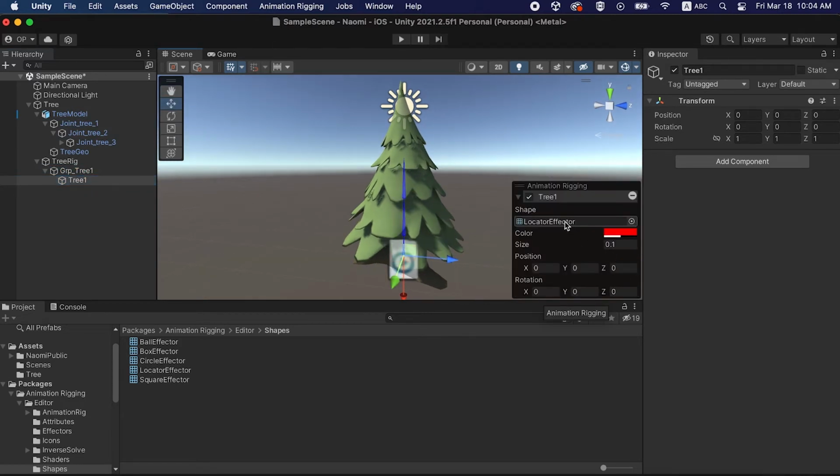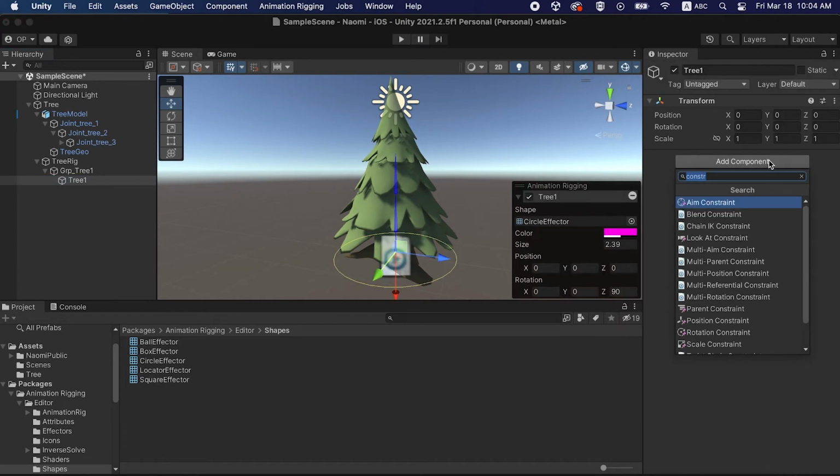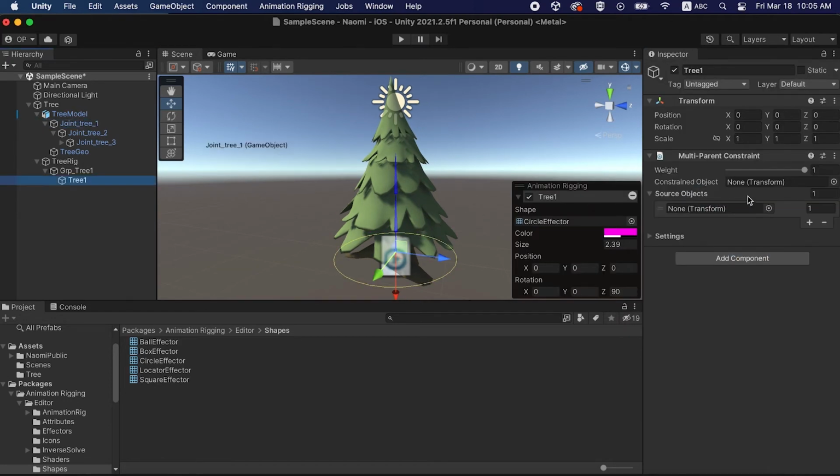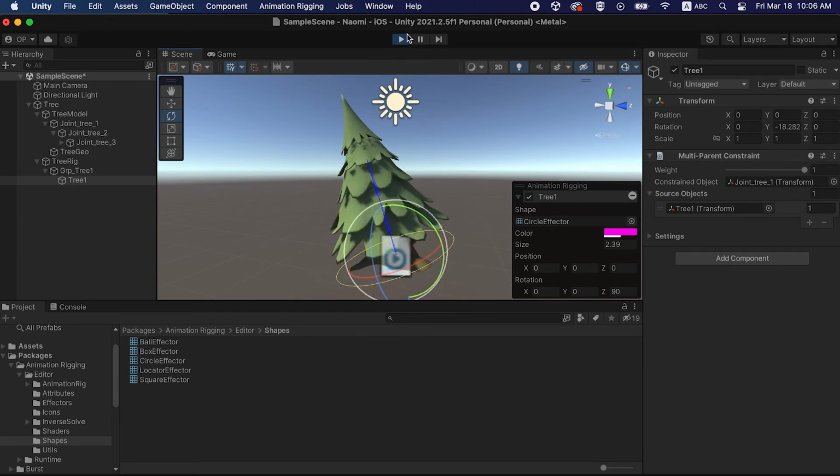So select the tree 1 and add the effector. Here we can choose between different colors and shapes. Next, create a multi-parent constraint and add both bone and effector to it. Now if we go ahead and hit play, we can test our first effector.